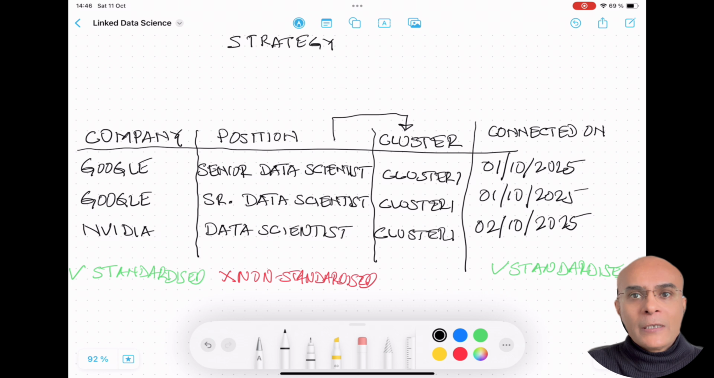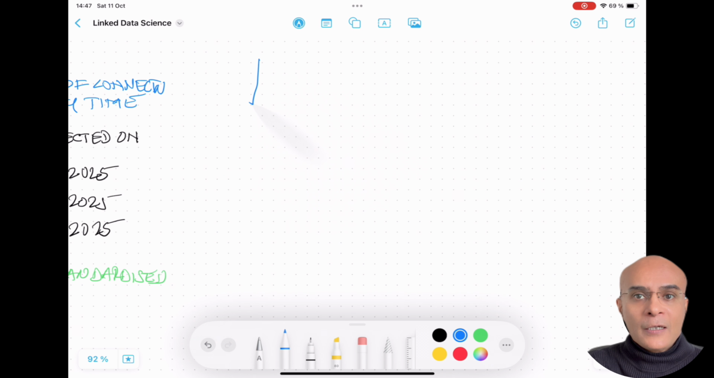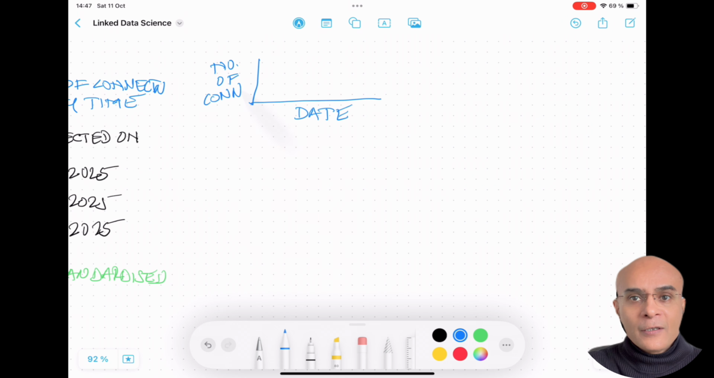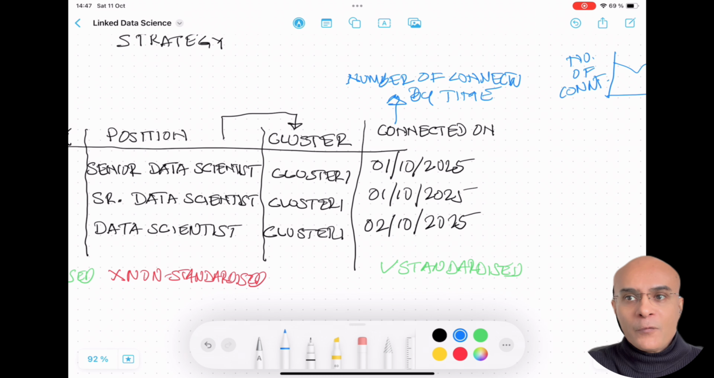Now let me talk about the insights which we are going to generate. One of the very obvious candidates is the connected on date field. We can use this connected on date field to analyze the number of connections, and the visualization for such an insight could be a line chart which can show the number of connections by date. Such a visualization can help us understand whether there were any dates on which we had a spike in the number of connections.